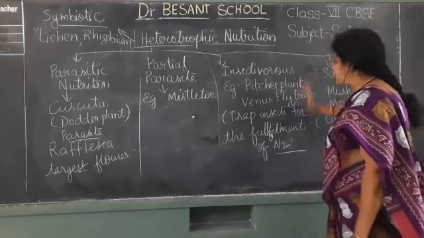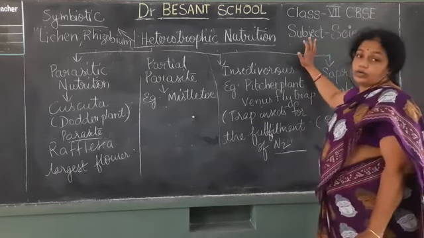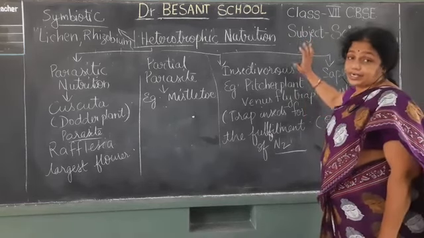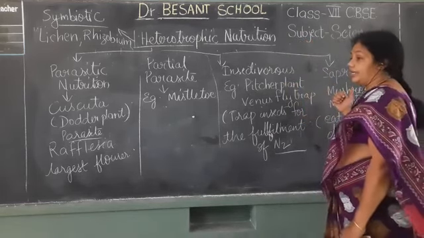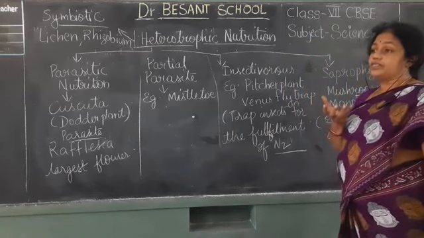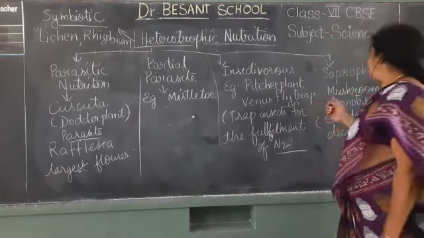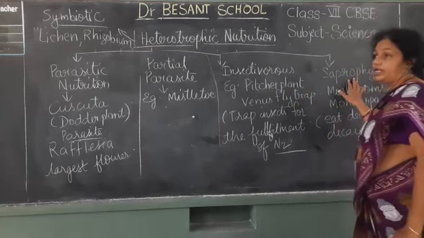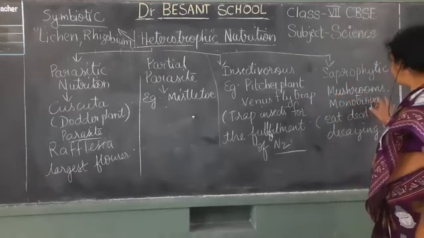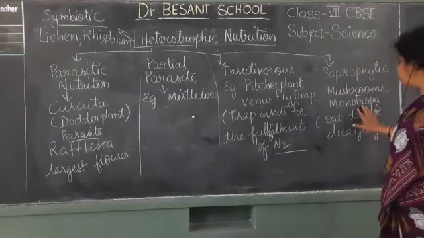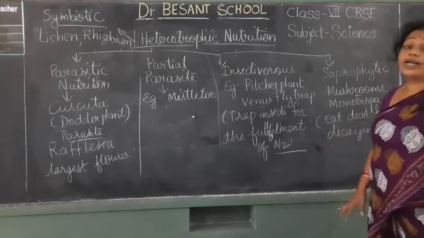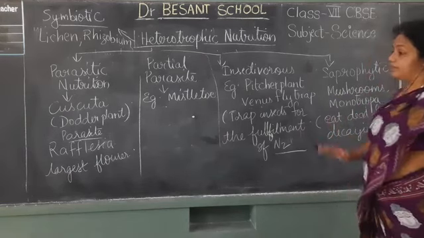Nitrogen. So to fulfill that nitrogen, they are trapping the insect. They trap the insects and take the nitrogen, because the skin of the insects will have a lot of nitrogen. Okay, next one is saprophytic. In saprophytic, what will happen? Examples are mushrooms and monotropa. They depend upon the dead and decaying organisms.